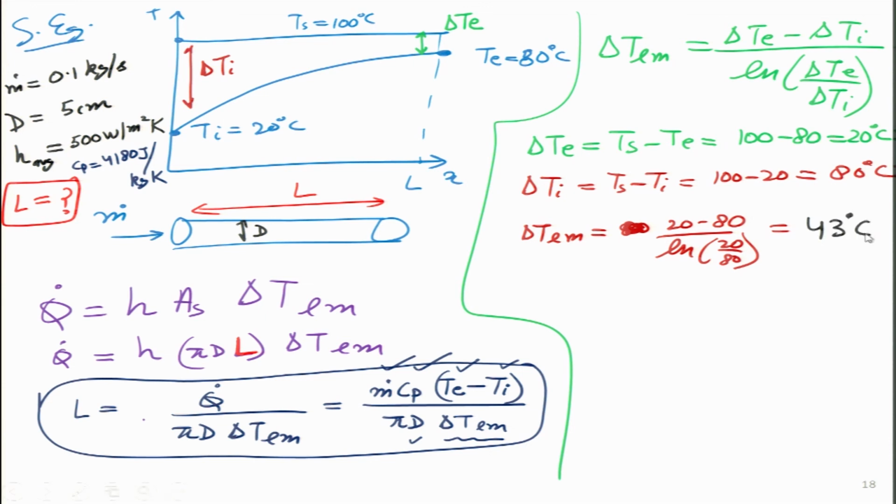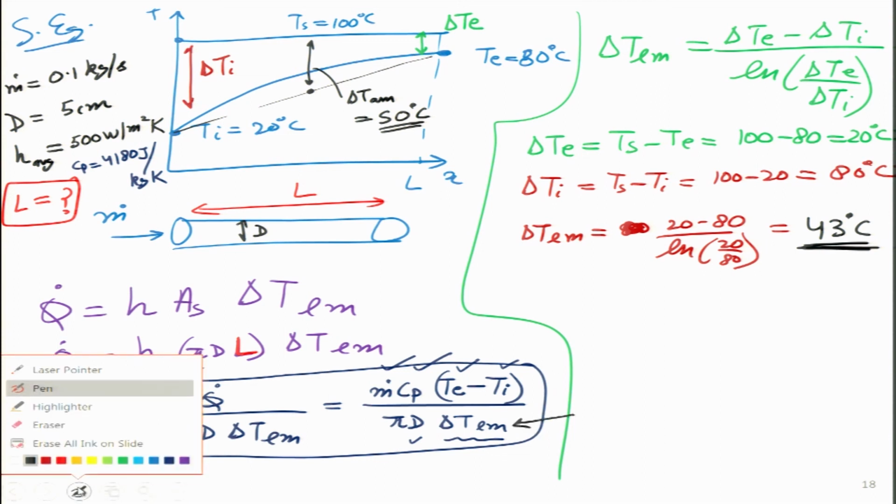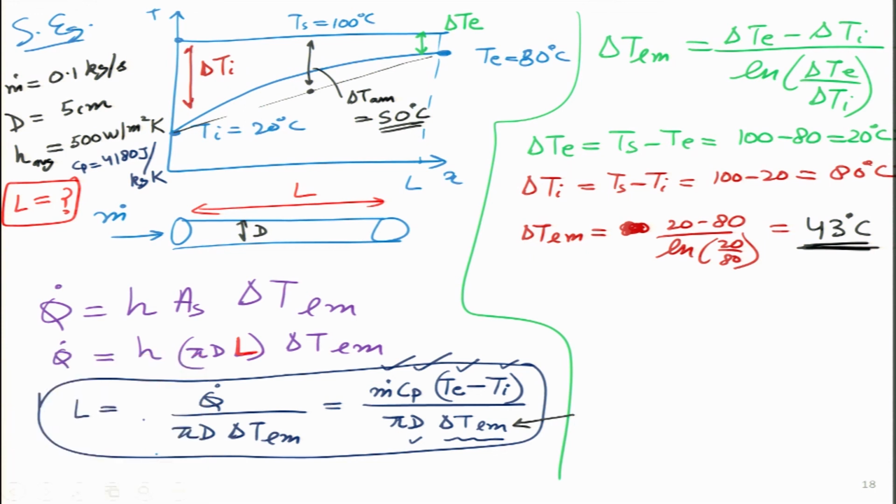So, the only point I want to explain over there is that if I had taken the arithmetic mean over here, then delta T arithmetic mean would have been 80 plus 20 divided by 2, it would have been 50 degrees centigrade, but we are getting a different value, we are getting 43, which means if I plug in 43 over here, then I can figure out the value of length, and in my calculation it turns out to be 7.4 meters.